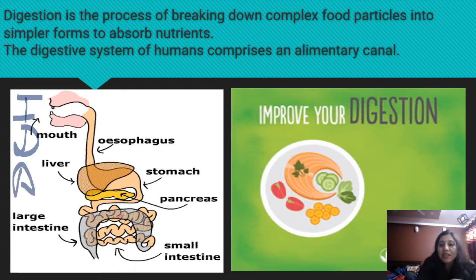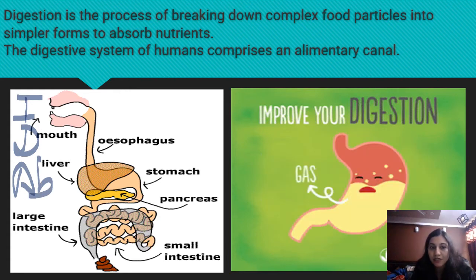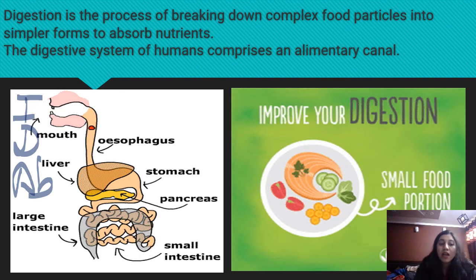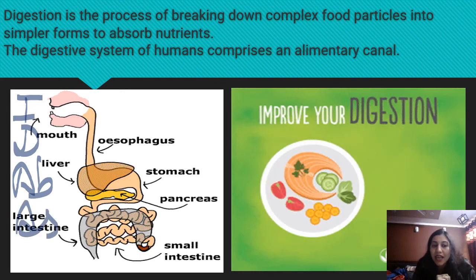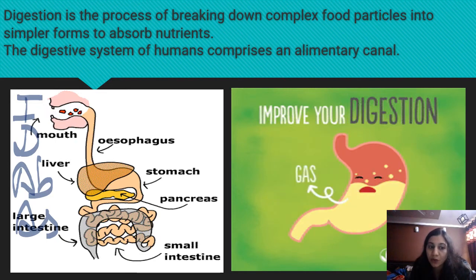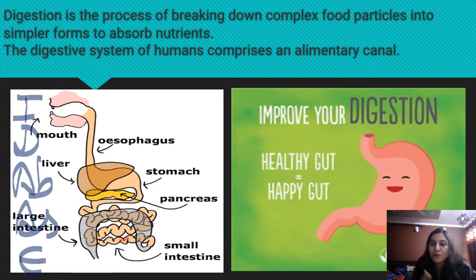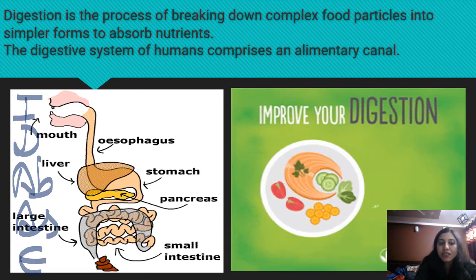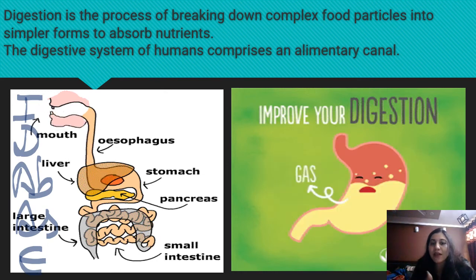The third process is absorption, absorb the simple food, right? The fourth one is assimilation. Assimilation means that food gives energy. And the last one is egestion, which means removing the waste material. So these 5 processes we are going to study step by step.